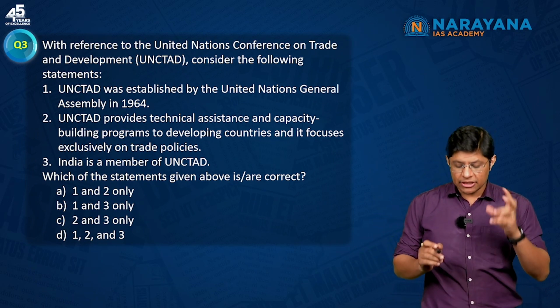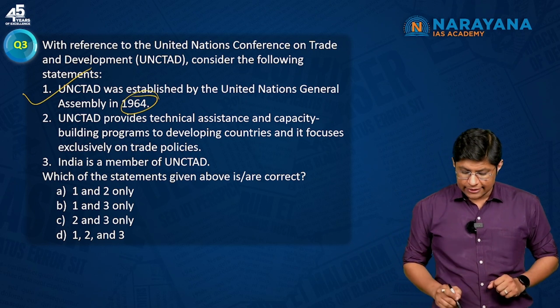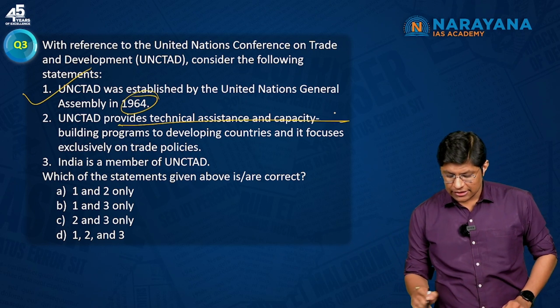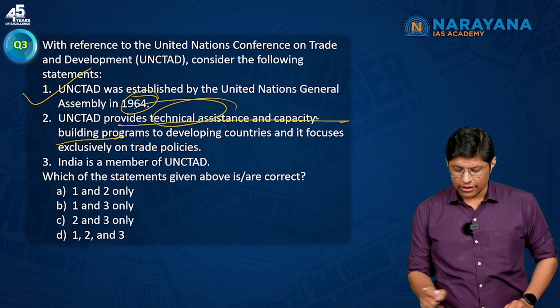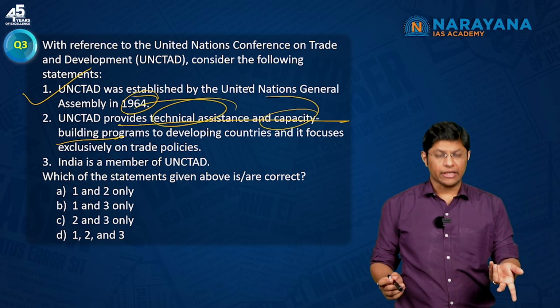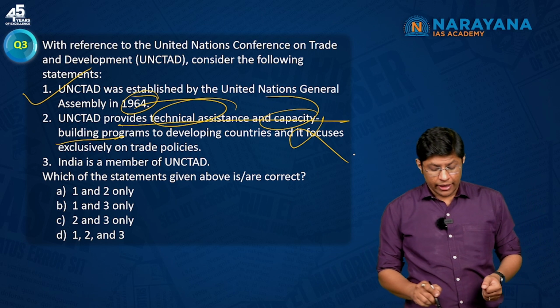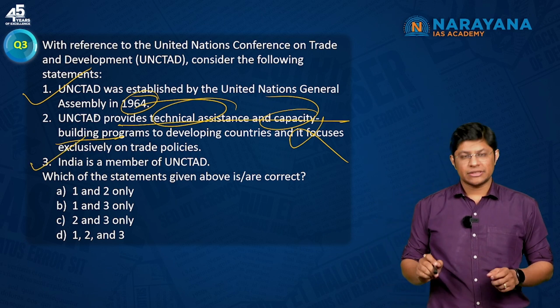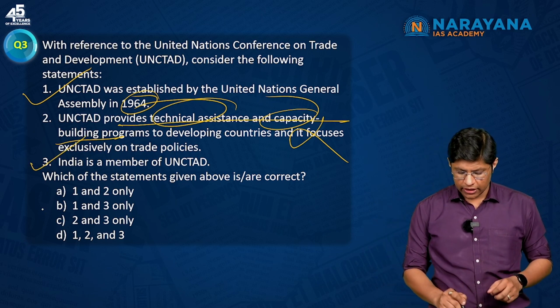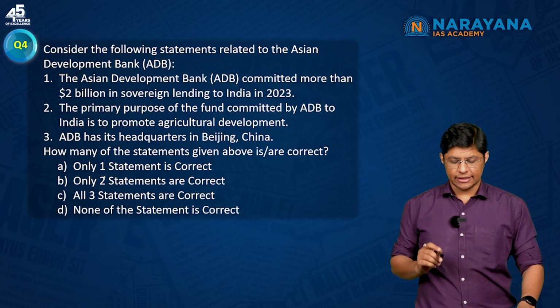It was established in the year 1964. Yes. Second, it provides technical assistance and capacity building. No, this is incorrect. It doesn't provide technical assistance, right? So, this is incorrect. India is a member. Yes, India is a member of UNCTAD, right? Which means 1 and 3, option B has to be the correct answer.